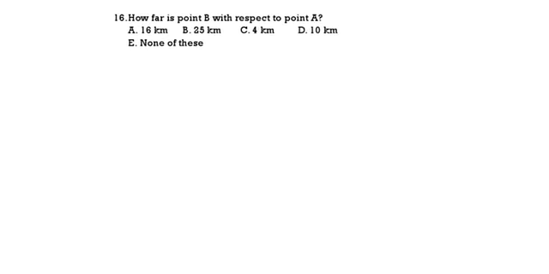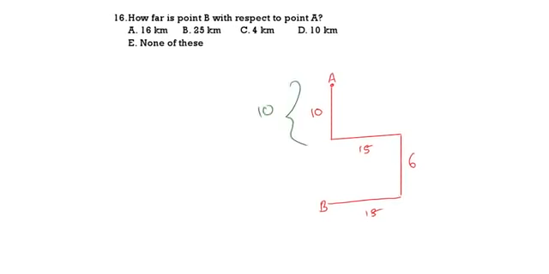First question. How far is B with respect to A? With respect to A, how far is B? So this is 10 kilometers, this is 6 kilometers. Totally it is 16 kilometers, which is the correct answer.